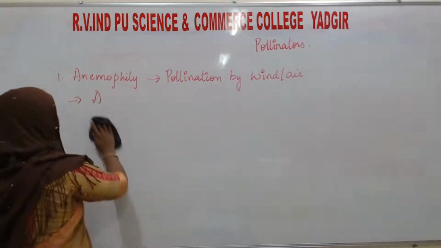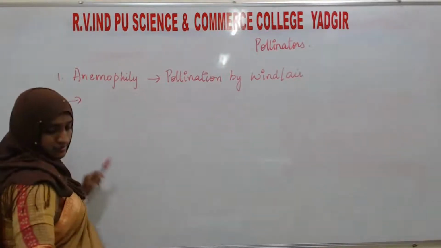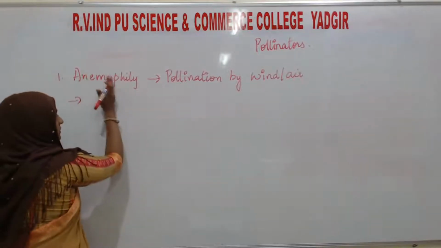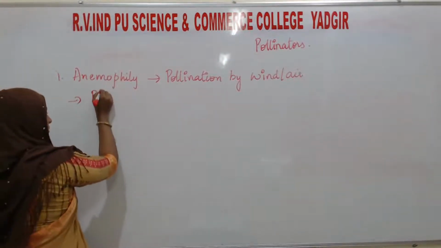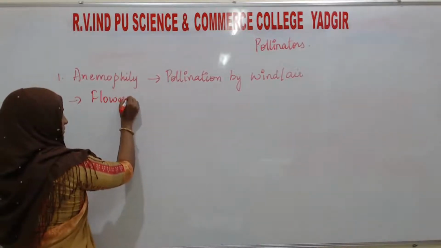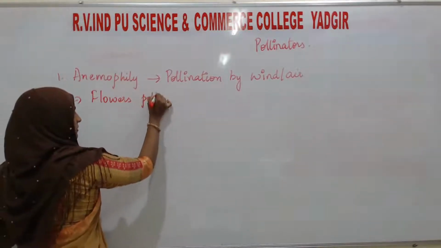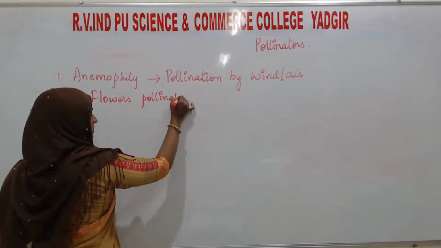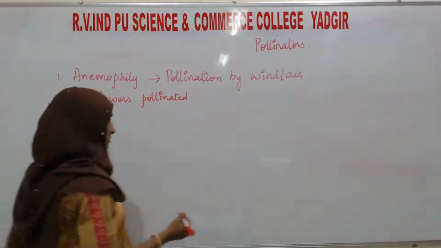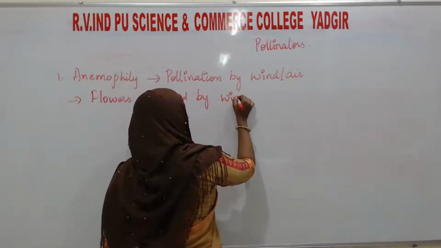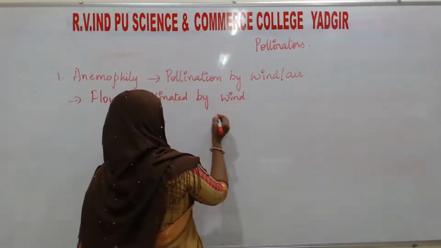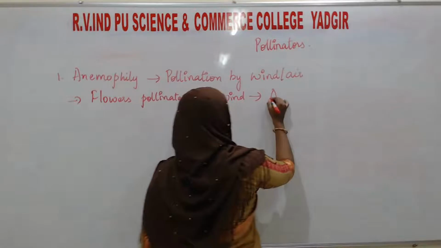Anemophilous flowers, flowers pollinated by wind. Those flowers are known as anemophilous flowers.